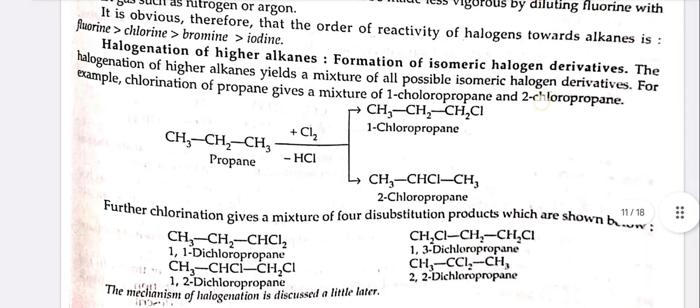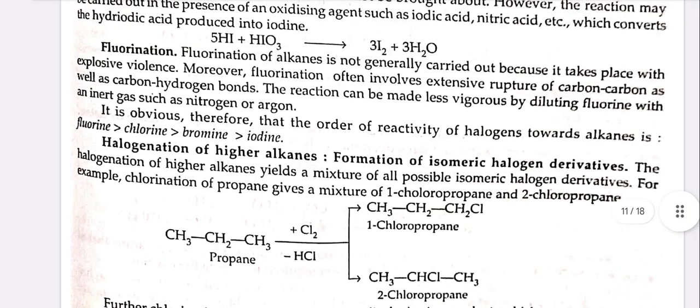Fluorination. Fluorination of alkanes is not generally carried out because it takes place with explosive violence. Moreover, fluorination often involves extensive rupture of carbon-carbon as well as carbon-hydrogen bonds. The reaction can be made less vigorous by diluting fluorine with an inert gas such as nitrogen or argon. It is obvious, therefore, that the order of reactivity of halogens towards alkanes is fluorine, then chlorine, then bromine, then iodine.